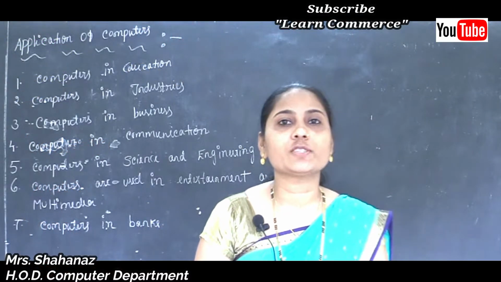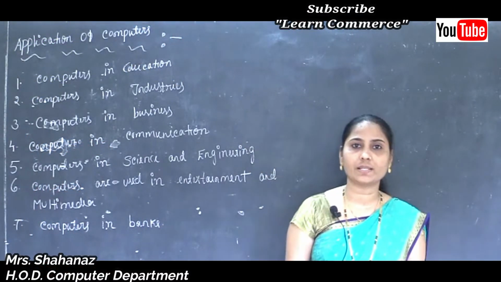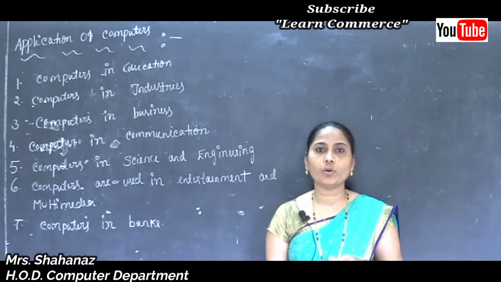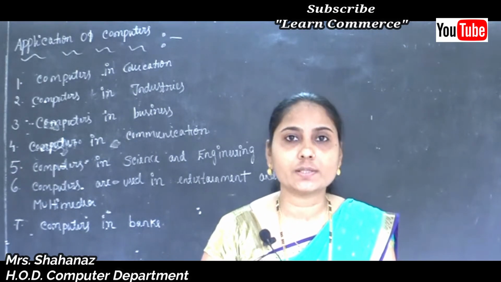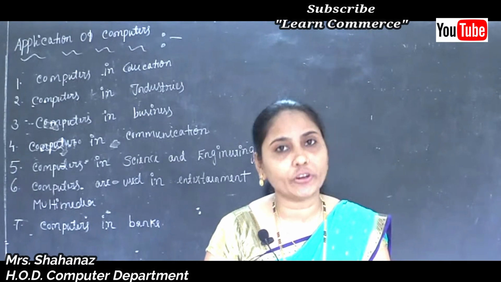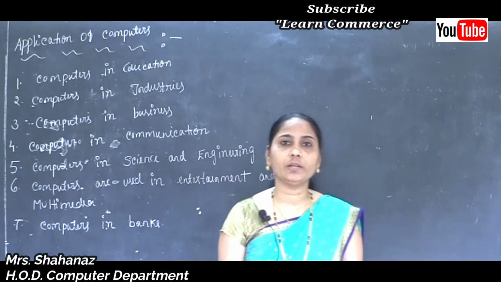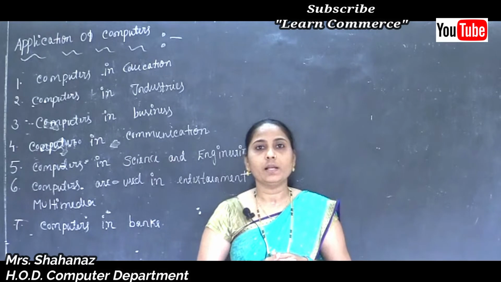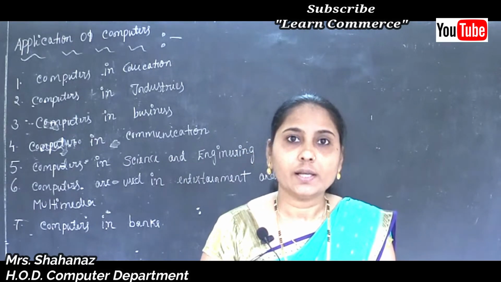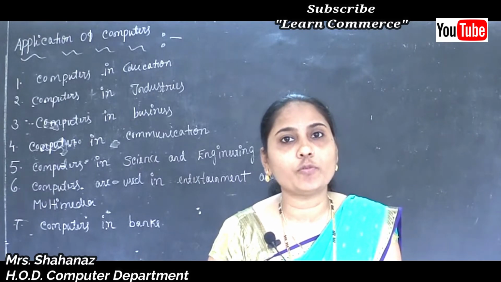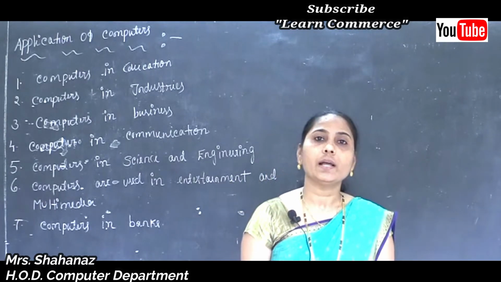Welcome to our first PU Computer Science online classes. In the last class, we learned some important concepts like the history of computers and the generations. In the first generation, the basic component is the vacuum tube. Second generation, transistors. Third generation, IC, the full form is integrated circuit.